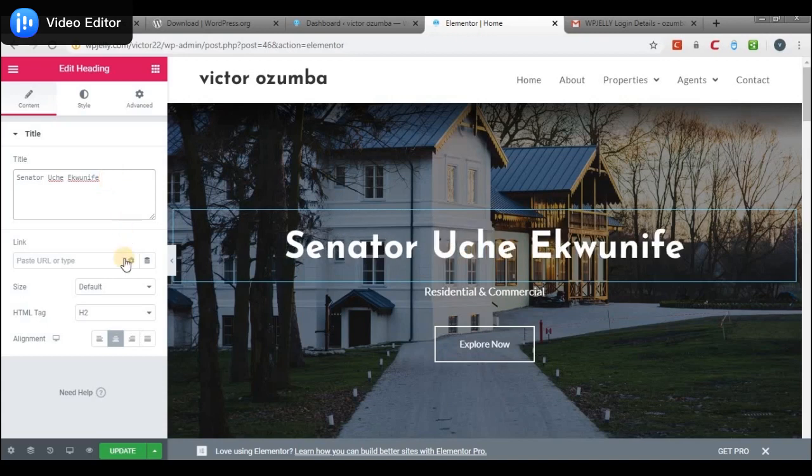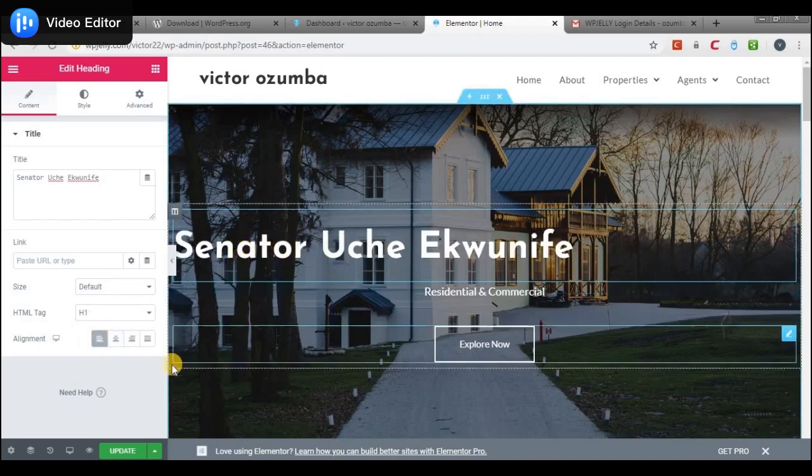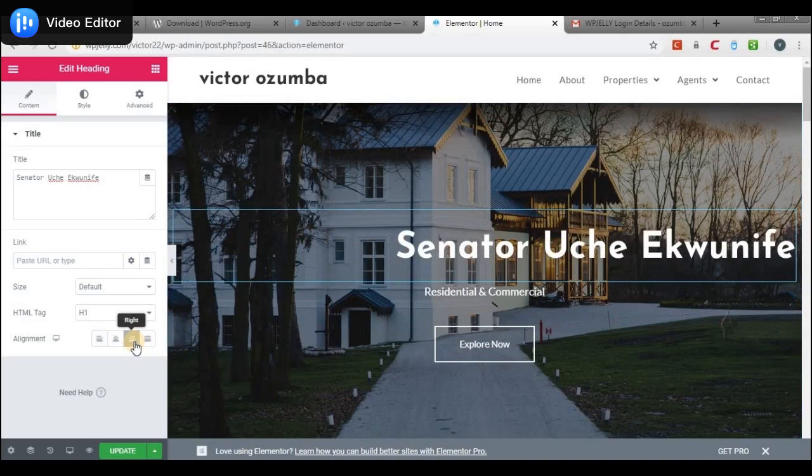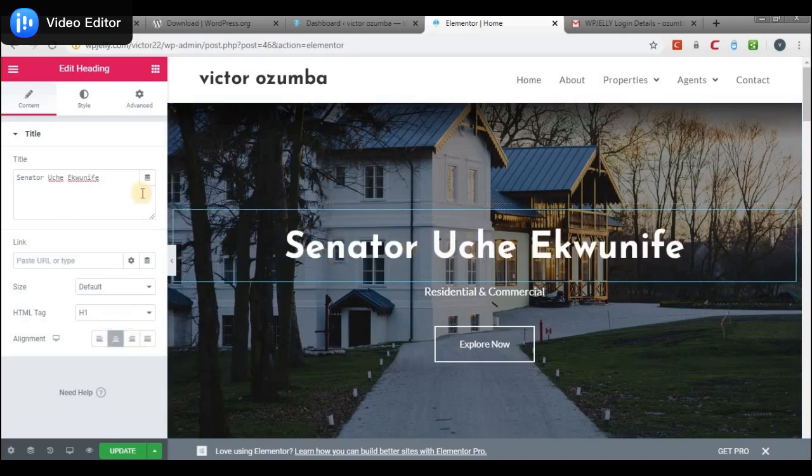And then we could change the size. We could make it small, medium, big, leave it on default. We could change the heading from H1 to H2. And then we could align this. As you can see, it's aligned center now. If I align it left, it will align to the left. And if I align it right, it will go to the right. If I keep it justified, it will be aligned to the left but centralized. But we would want it to be centered. And then we could do a lot of things to it.